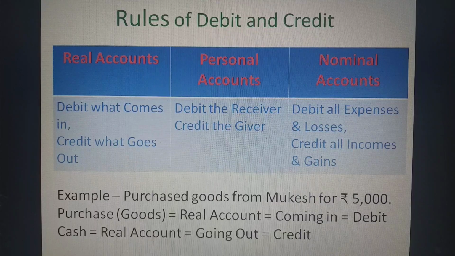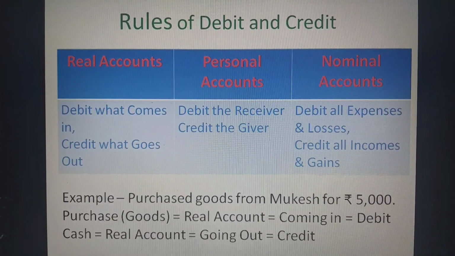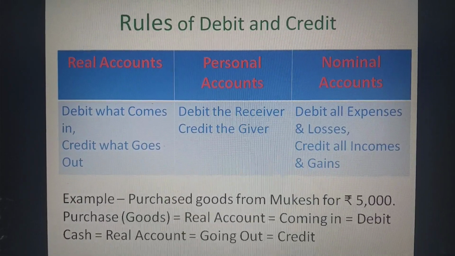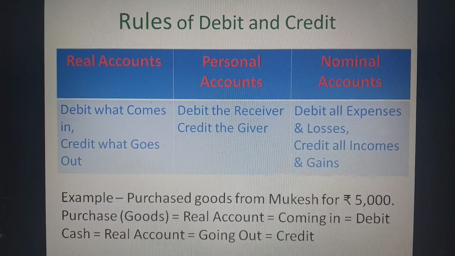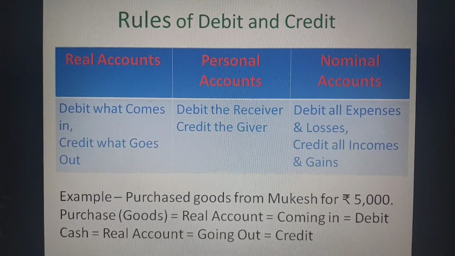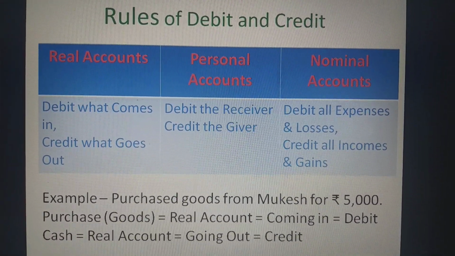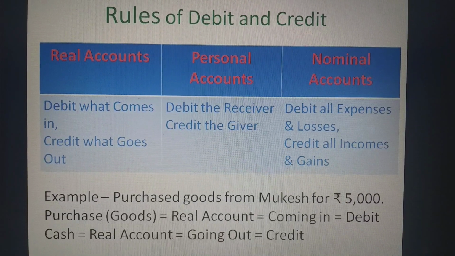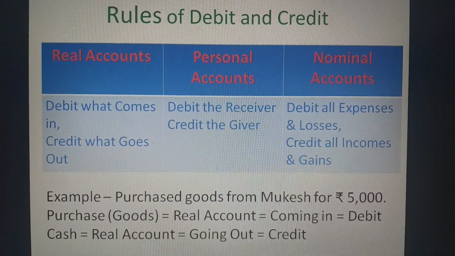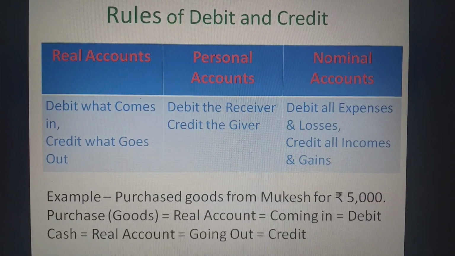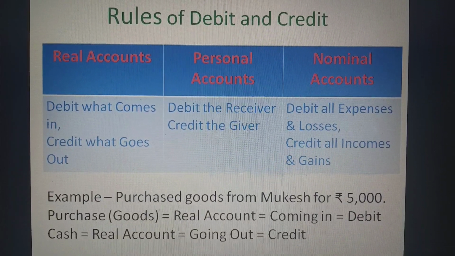If we are spending something on expenses or there is an occurrence of a loss, then it shall be debited. For example, we paid salaries rupees 5,000. Salary is an expense and cash is going out. Debit the salary account as it is an expense and credit cash as it is a real account and cash is going out. Credit what goes out.